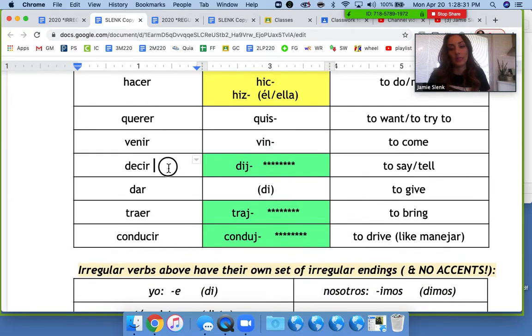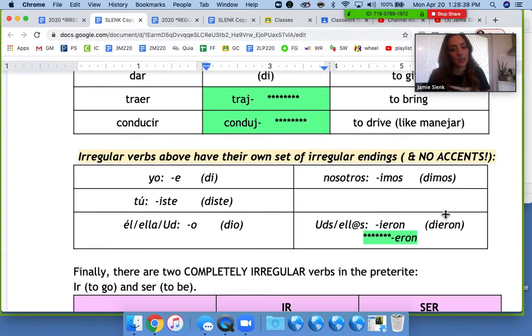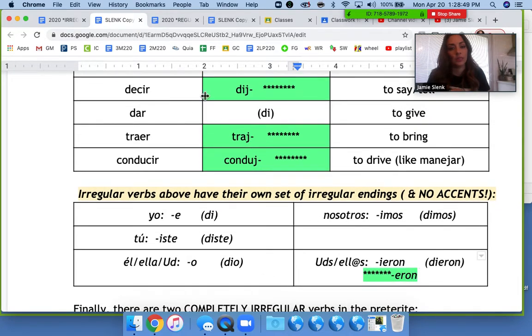And then with decir, traer, and conducir, you'll notice that there's these stars. And in our endings, you'll see those same stars with the ustedes, ellos, ellas ending, and it's just eron. That means that if you want to say they said, they brought, or they drove, instead of saying dijieron, like you would think, it's actually just dijeron. And traer, instead of trajieron, it's trajeron, and so on.